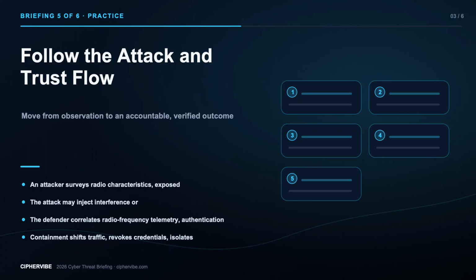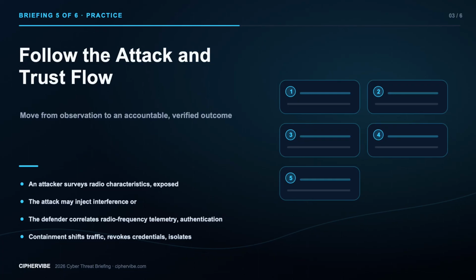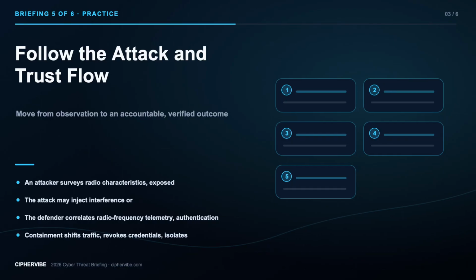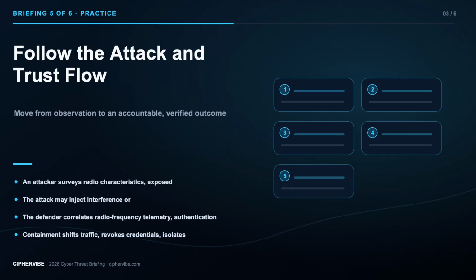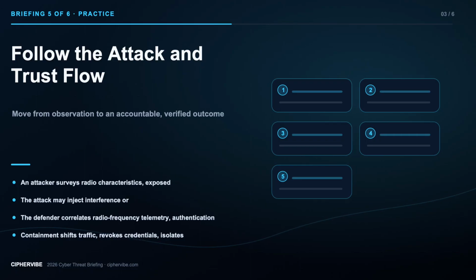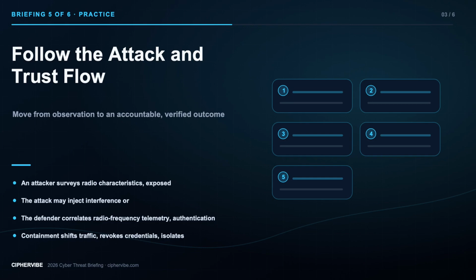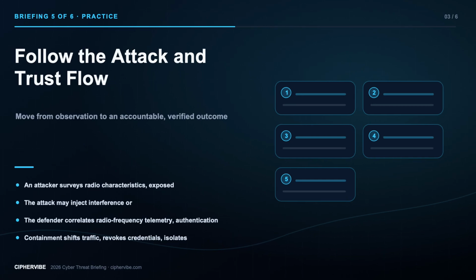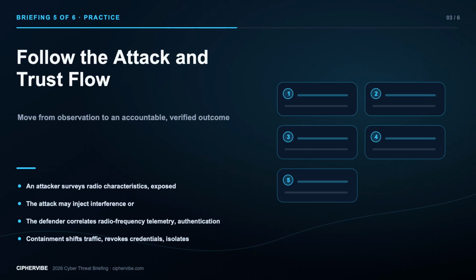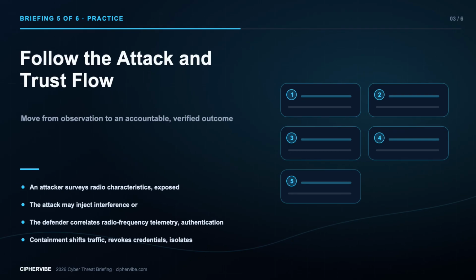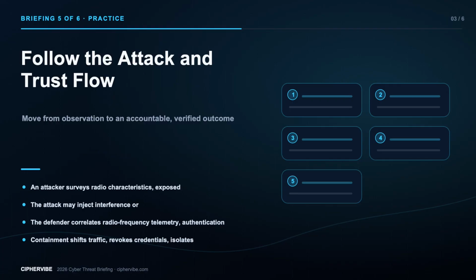Third, the defender correlates radio frequency telemetry, authentication events, command history, network flows, endpoint behavior, location, and configuration changes. Fourth, containment shifts traffic, revokes credentials, isolates terminals or ground systems, changes frequencies or beams, and preserves evidence without losing critical service. Fifth, recovery validates software, keys, command authorization, timing, routing, and attestation before returning the segment to trusted operation.